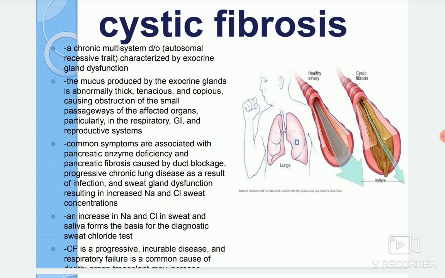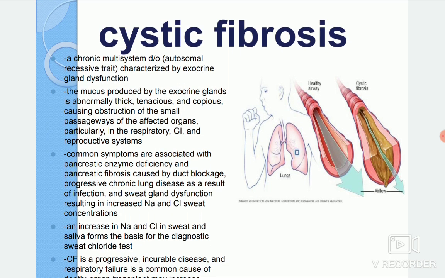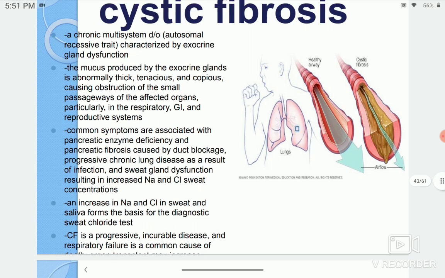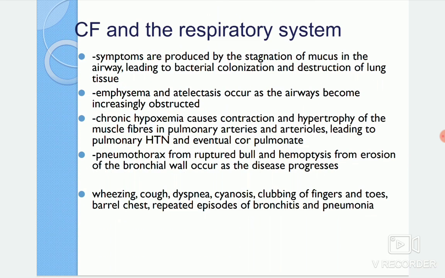This is a progressive and incurable disease, which can cause respiratory failure if it affects the lungs and respiratory system. That is one of the complications you can see with cystic fibrosis. Now let us see the characteristics if it affects the respiratory system. The symptoms are usually produced by stagnation of mucus in the airways, and because of the mucus plug formation, bacterial colonization happens.